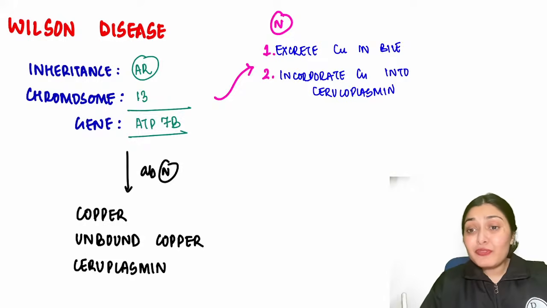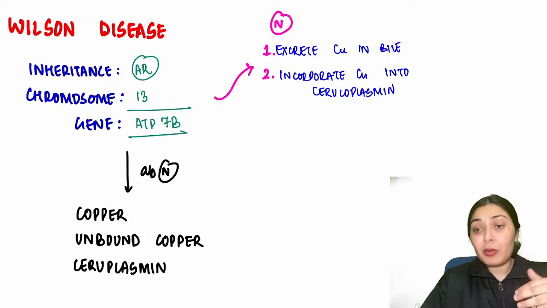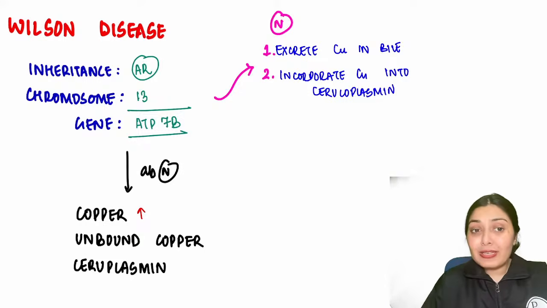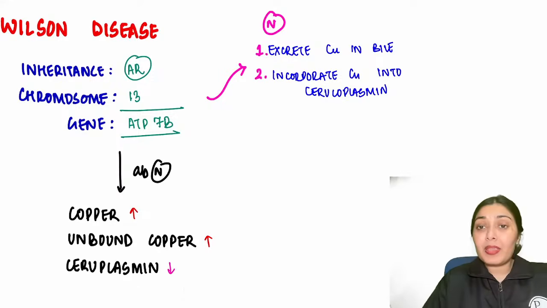So what will happen if this is abnormal, if there is some mutation? What will happen to the copper in my body? Normally copper excretion was happening through it. If it is defective, my copper levels in the body will increase, the unbound copper will increase, and the ceruloplasmin levels will decrease. So this is the scenario that you are going to see.